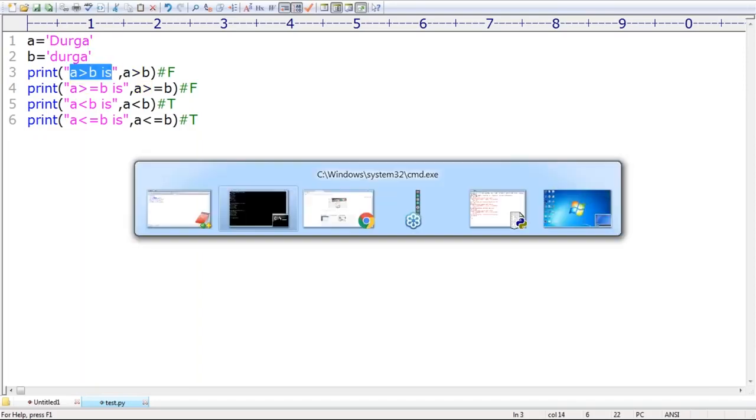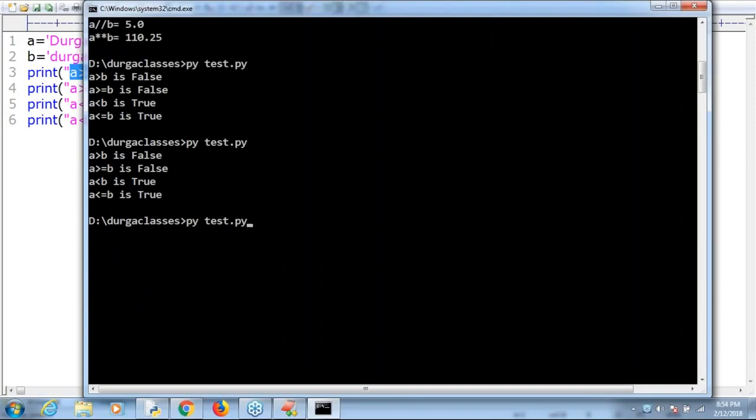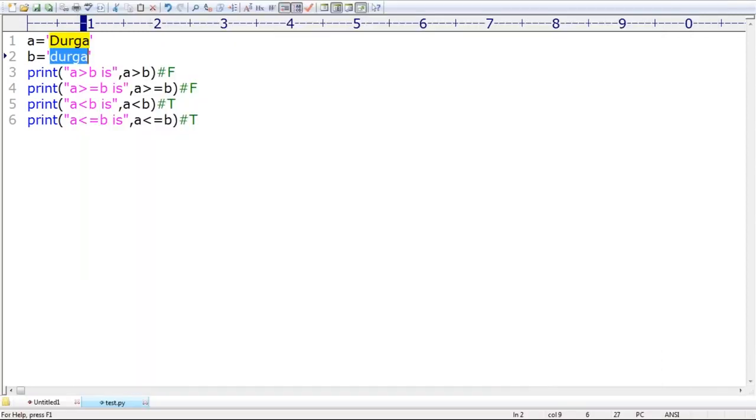Let me check whether it compares based on Unicode or not. Can you please cross check? Is it correct or not? Yes. Make sure, this is what you people should be aware of. So you can apply relational operators for string type also. If we apply them for string type, it always considers alphabetical order.